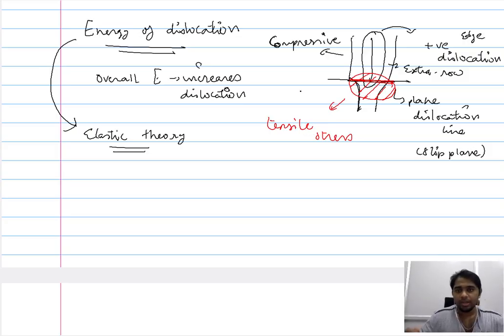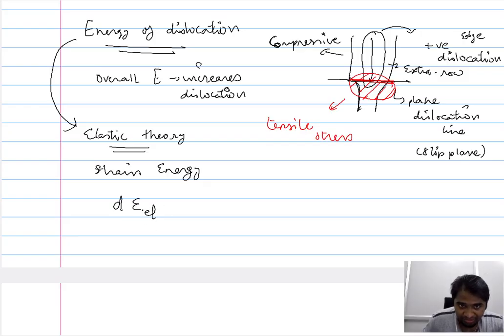Now, these stresses bring about a strain, and in the context of the elastic theory, the strain energy brought about by the combination of stress and strain is expressed as 1 by 2.